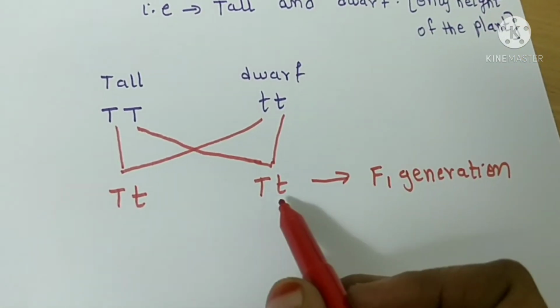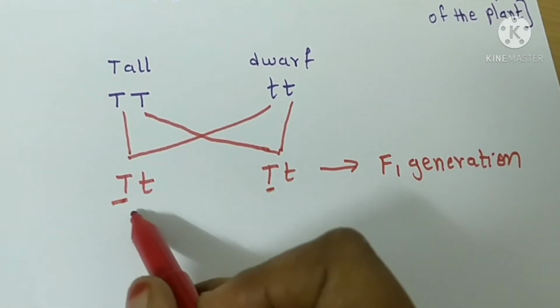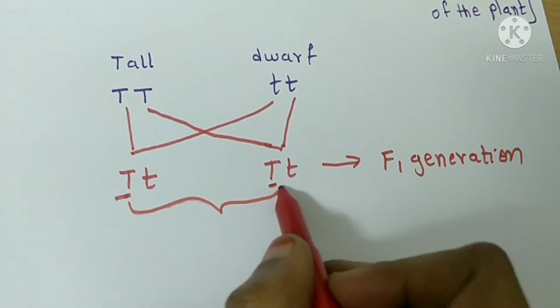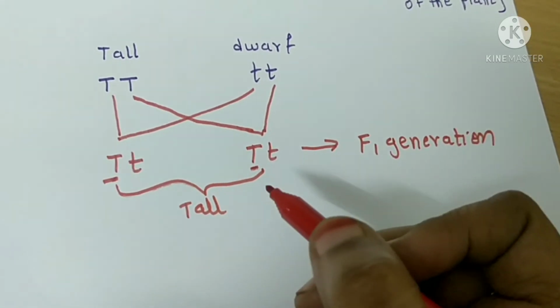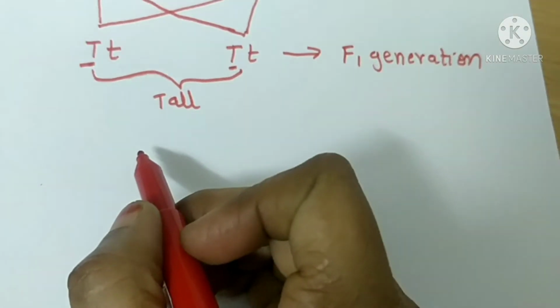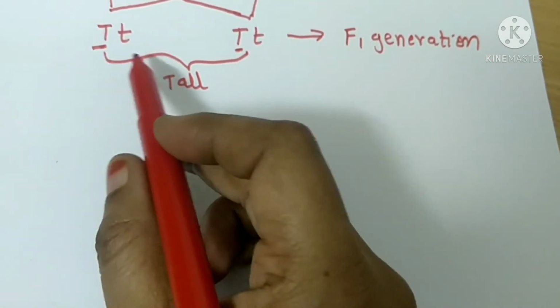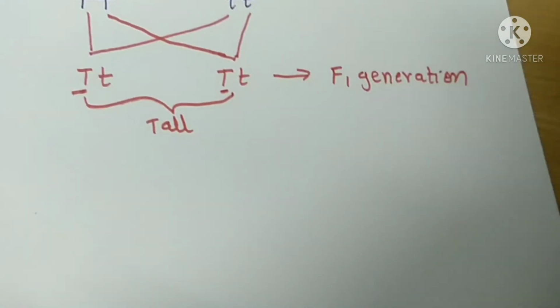Which is dominating here? The capital T is dominating. That means these are all tall. Are you clear, students? Next we have to find out F2 generation. In F2 we have got capital T and small t.